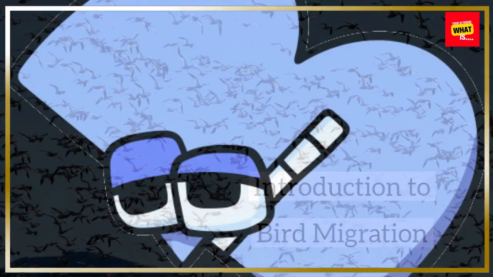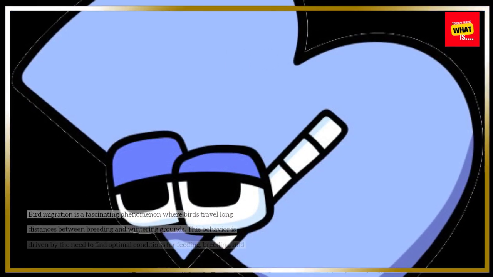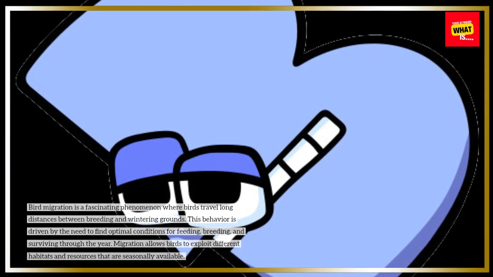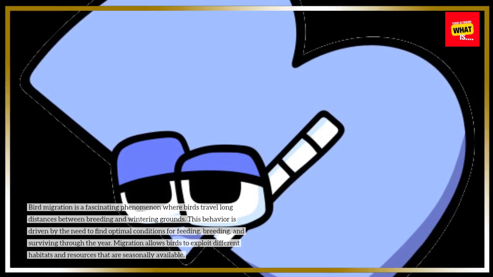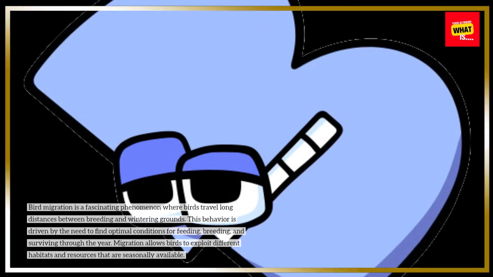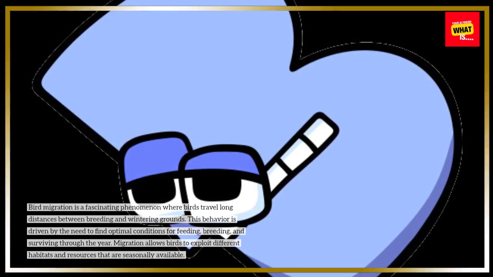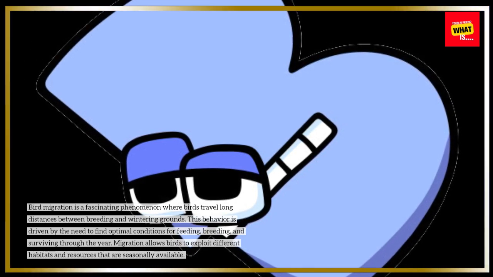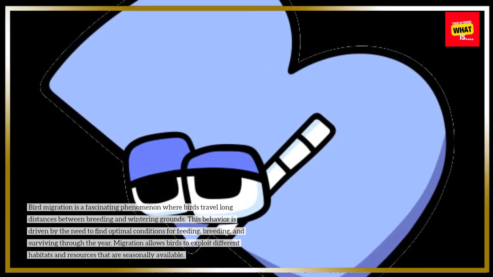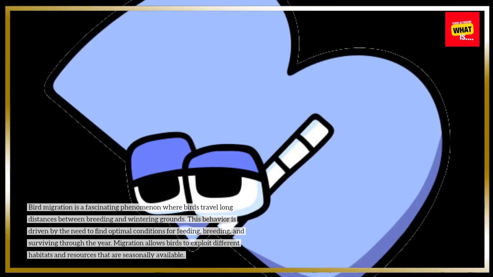Introduction to bird migration. Bird migration is a fascinating phenomenon where birds travel long distances between breeding and wintering grounds. This behavior is driven by the need to find optimal conditions for feeding, breeding, and surviving through the year. Migration allows birds to exploit different habitats and resources that are seasonally available.